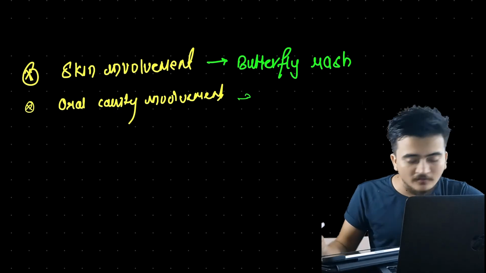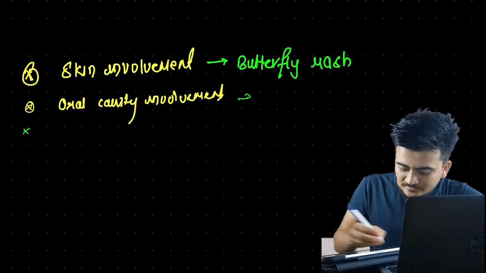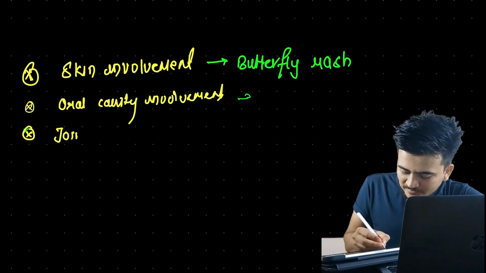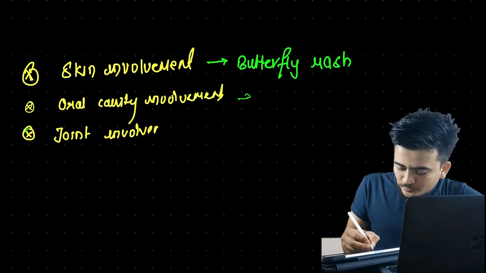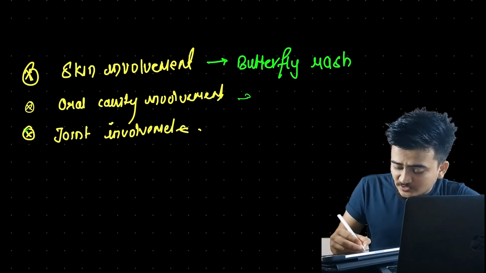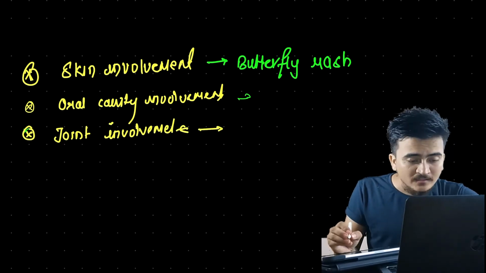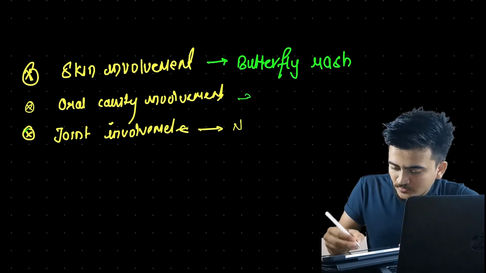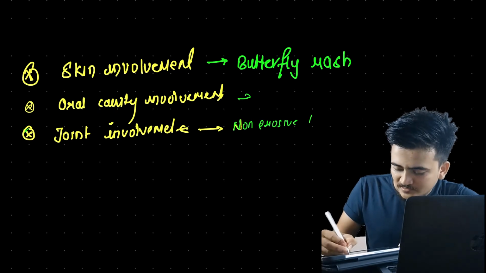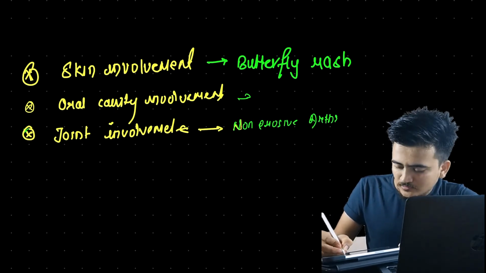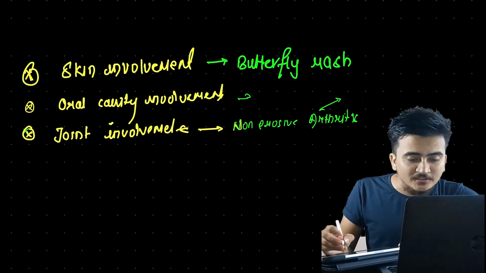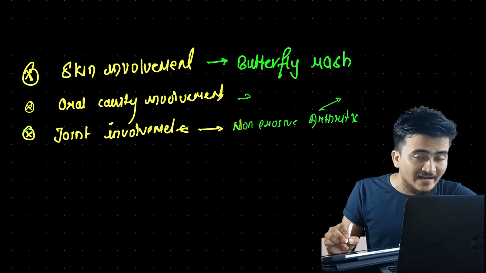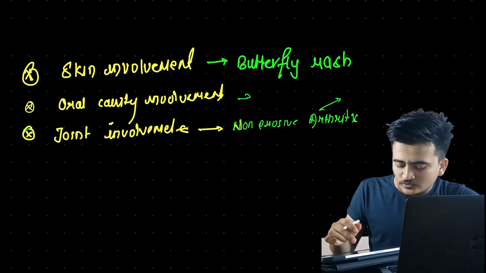Similarly, talking about the joint involvement, we have already discussed joint involvement also. What we discussed is there will be involvement of two or more than two peripheral joints, and there will be non-erosive arthritis. Now what is this non-erosive arthritis? I have already mentioned that there won't be erosion in articular cartilage. That is all about joint involvement.